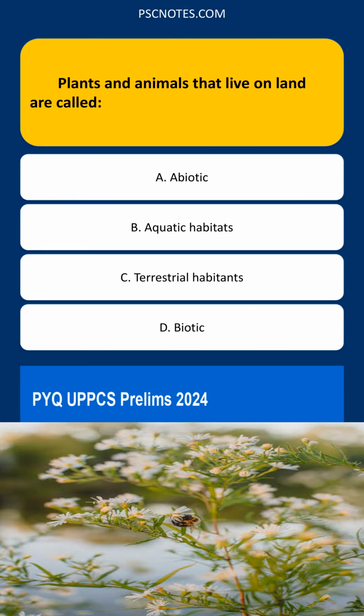Plants and animals that live on land are called abiotic. Aquatic habitats, terrestrial habitats, biotic.